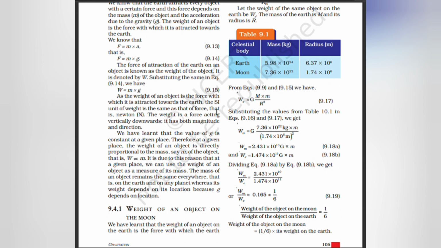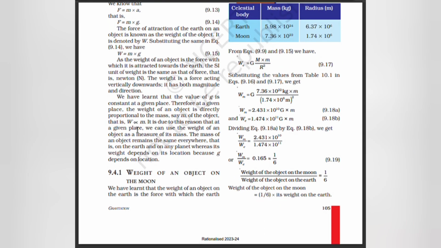As the weight of an object is the force with which it is attracted towards the earth, the SI unit of weight is the same as that of force. This is Newton. The weight is a force acting vertically downwards. It has both magnitude and direction.